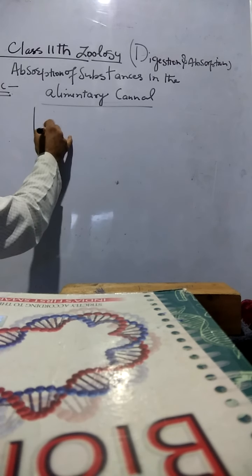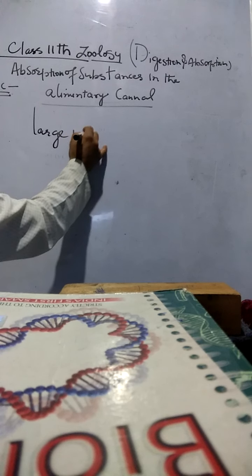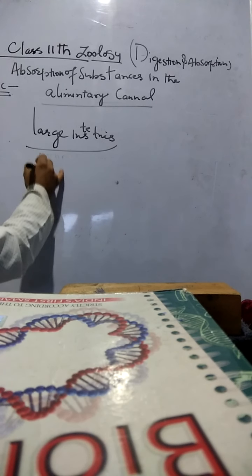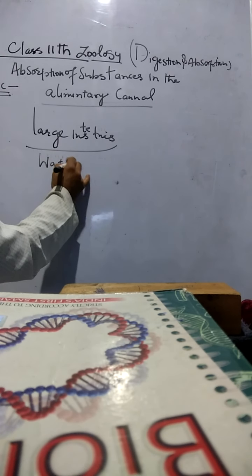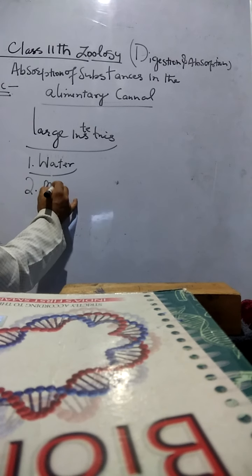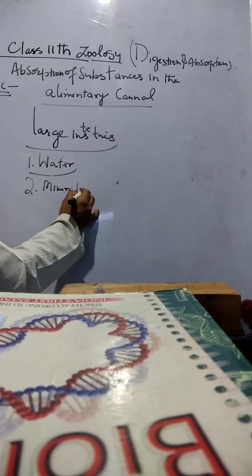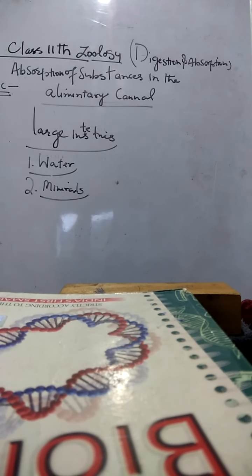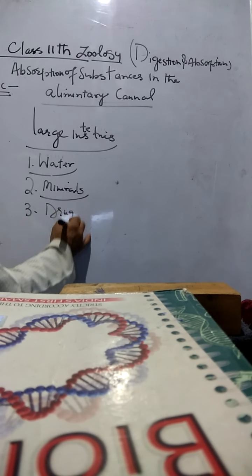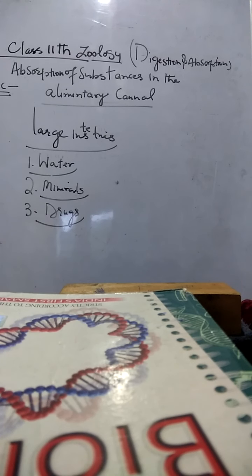But so far as the large intestines are concerned, the absorptive process is also very active, especially the absorption of water. The water is mainly absorbed through the wall of the large intestines, and there are some minerals and salts which are absorbed in the large intestines, and the drugs of all types are mainly absorbed in the large intestines.